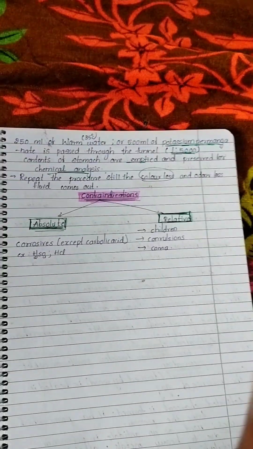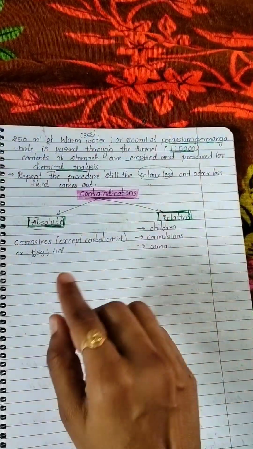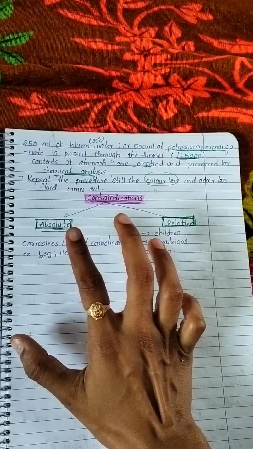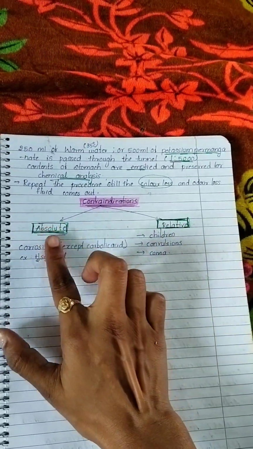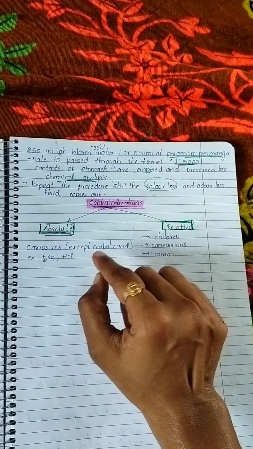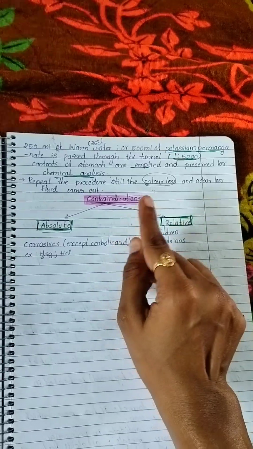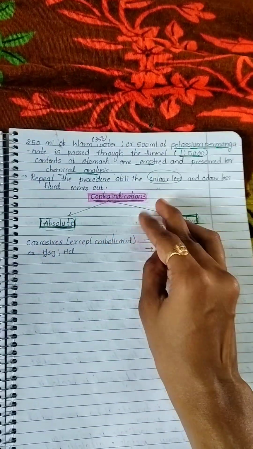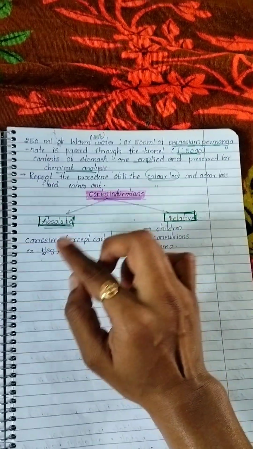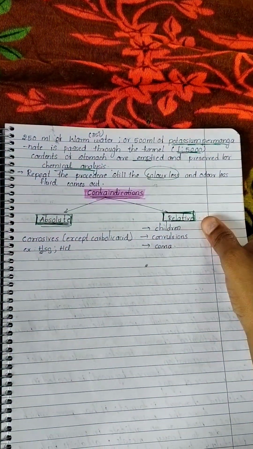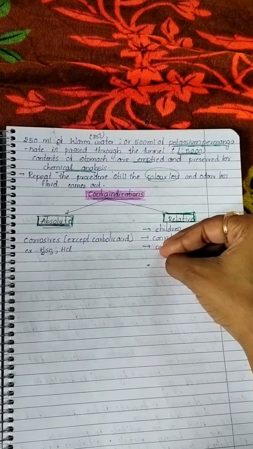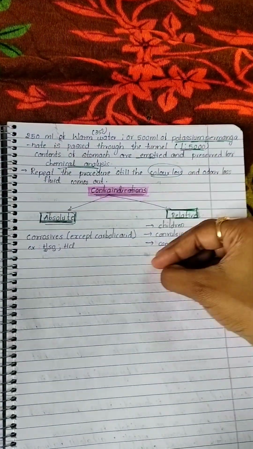So it is an absolute contraindication, that is corrosives, and there is an exception for this. The exception is carbolic acid. So in contraindications, we have two, absolute and relative. In absolute, it is corrosives, but there is an exception, that is carbolic acid. Means in case of carbolic acid poisoning, we can go for gastric lavage, even though it is a corrosive, but it's an exception. Examples of corrosives are H2SO4 and HCl. And relative contraindications are in case of children, or in case of convulsions, or in case of coma. We should not do this gastric lavage.